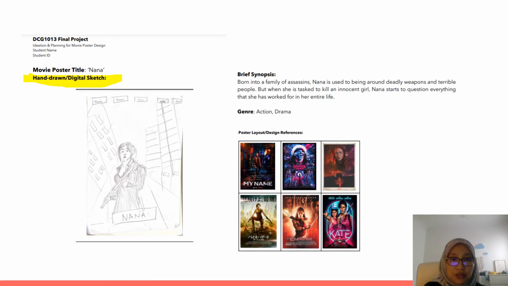Then you need to include a brief synopsis about your movie title, and then the genre, whether it's action, drama, or what. You need to include your poster layout design reference, in the project guideline, and the one that I reviewed just now. You have to include at least 2 references. But if you give me more, I think it's good for you to get some more ideas for your project.